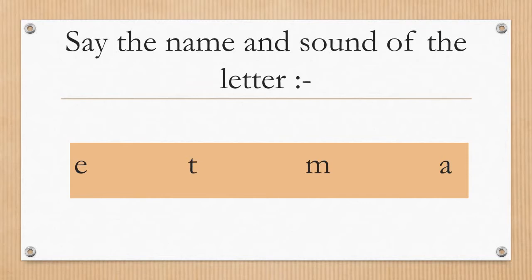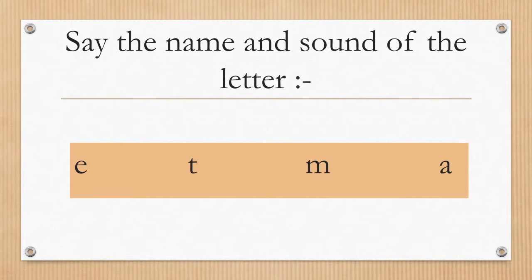Now let's see the sounds of these letters. The first letter here is letter E, and the letter sound is eh, egg, eh, elephant. Next letter is letter T. The letter sound is t, tiger.